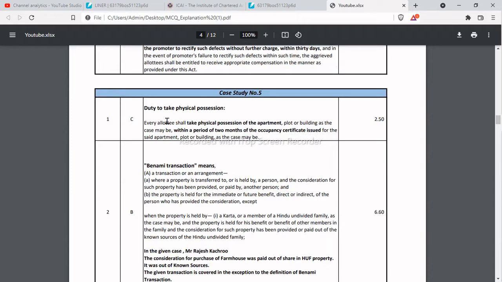Every allottee, that is a flat owner, shall take the physical possession of the apartment, plot or building, as the case may be, within a period of 2 months from the date of occupancy certificate. If you know this, the question is very easy for you. So within a period of 2 months from the occupancy certificate issued for the said apartment, plot or building.